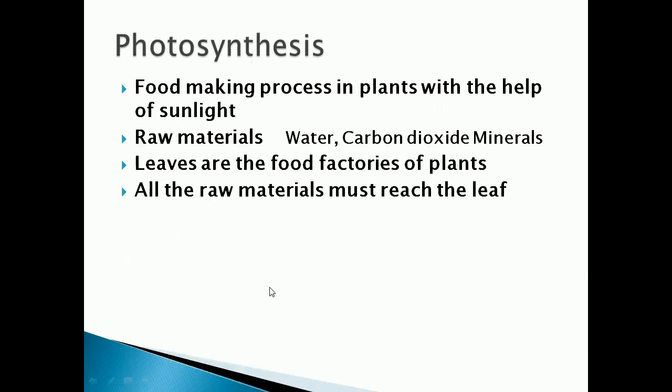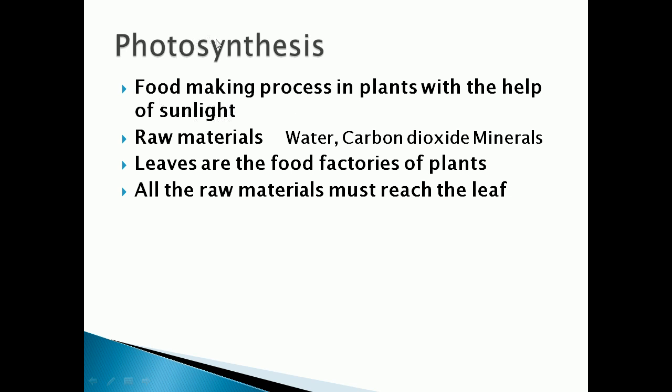Now we can move to how the plants prepare their own food. Plants can prepare their food by the process called photosynthesis. Plants can prepare their food by the process called what? Photosynthesis. So what is meant by photosynthesis? It is the food making process in which plants can prepare their food with the help of sunlight.